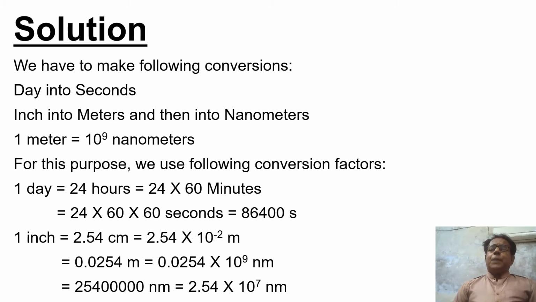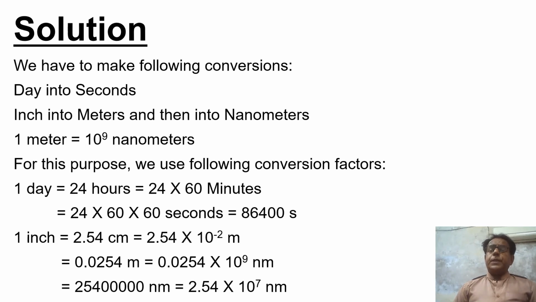Now in the next step we will convert meter into nanometer. This is equal to 0.0254 into 10 raised to the power 9 nanometer, which is 25,400,000 nanometer. This can be written as 2.54 into 10 raised to the power 7 nanometer.